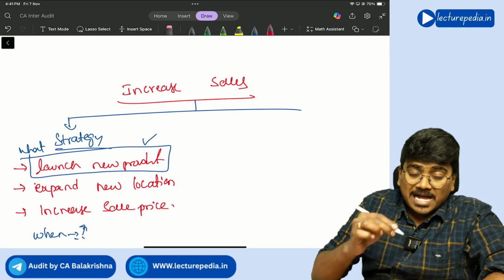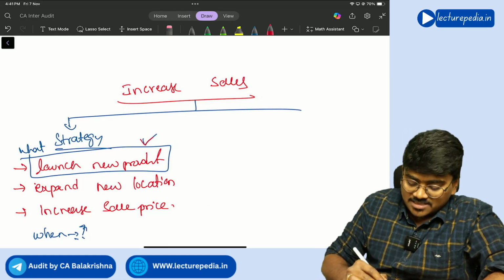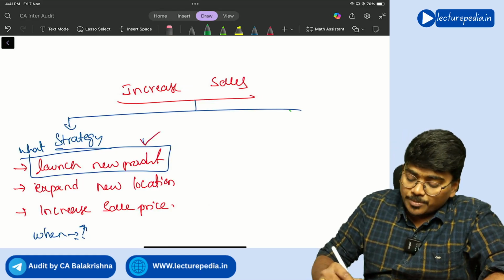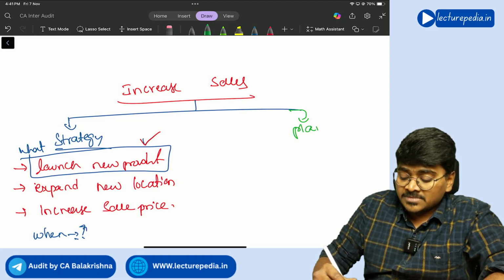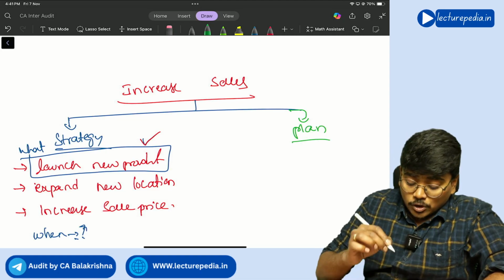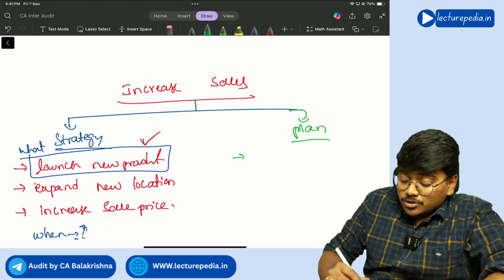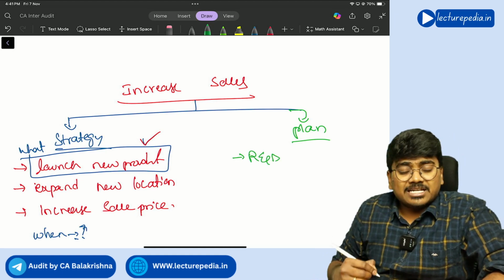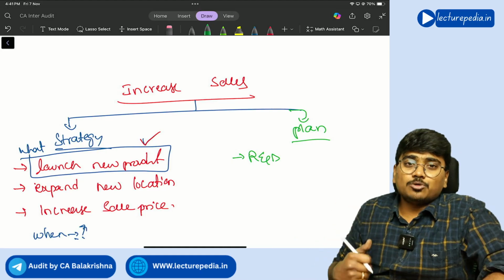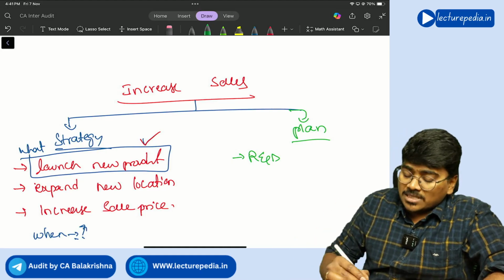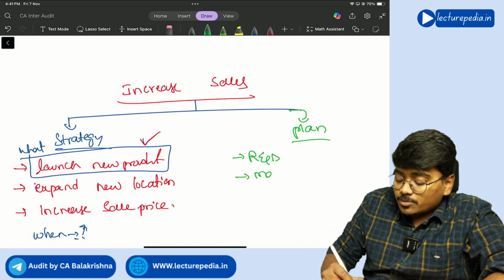Next, to achieve the objective specified in the strategy, you will have to prepare a plan. So what will be your plan to launch a new product? First of all, you should identify a new product. So you will perform research and development to identify and develop a new product. Once a new product is developed, that has to be manufactured.